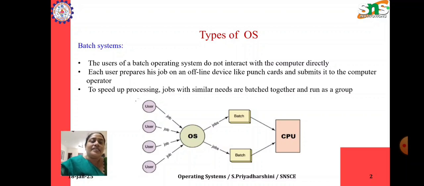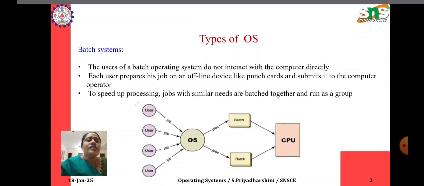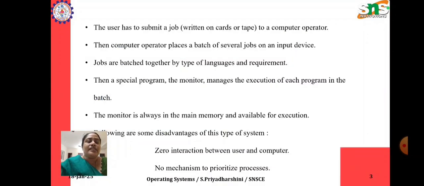That is, after submitting as a punch card, the job of the computer operator is to separate it as batches. For example, if the user has COBOL Fortran programs and user 2 has COBOL Fortran programs, in batch 1 all the COBOL programs will be done, and in batch 2 all the Fortran programs will be executed. So this is how the batch operating system works.